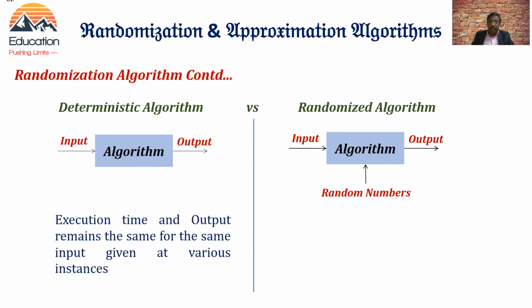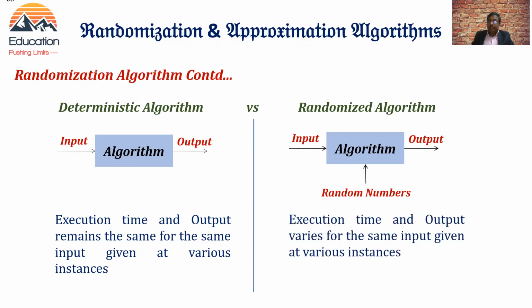That is, for a deterministic algorithm, execution time and output remain the same for the same input given at various instances, whereas execution time and output vary for the same input given at various instances for a randomized algorithm. This is the difference between a normal deterministic algorithm and a randomized algorithm.